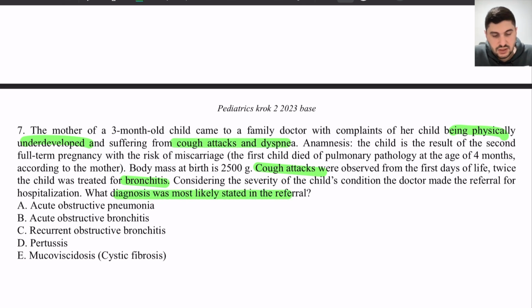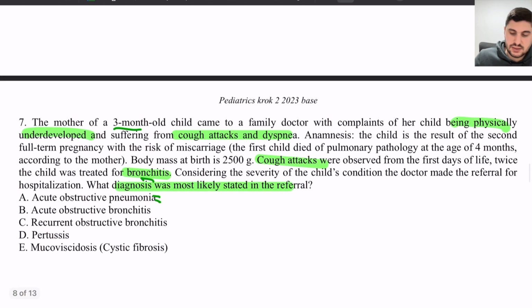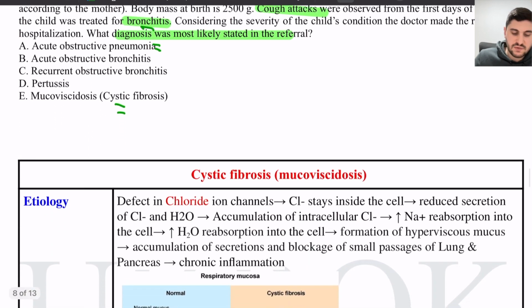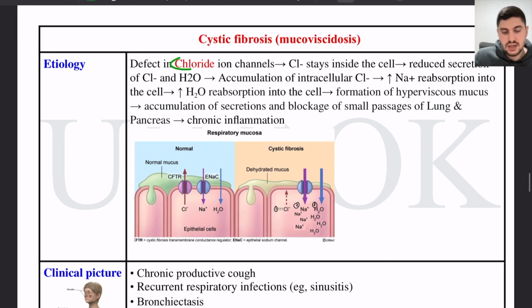What disease can be suspected? So here we have a child who has repeated respiratory infections, and he's underdeveloped for his age. It means that his growth is not like the growth of a normal 3-month-old child, right? When you see these types of question, you can suspect cystic fibrosis. What is cystic fibrosis? It's a defect in the chloride ion channels.